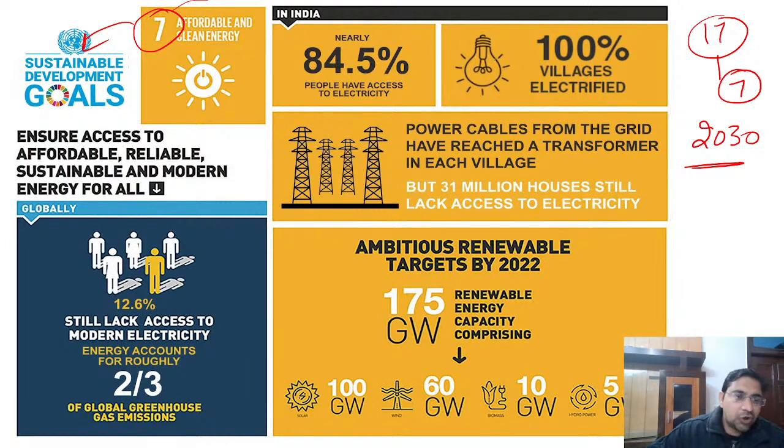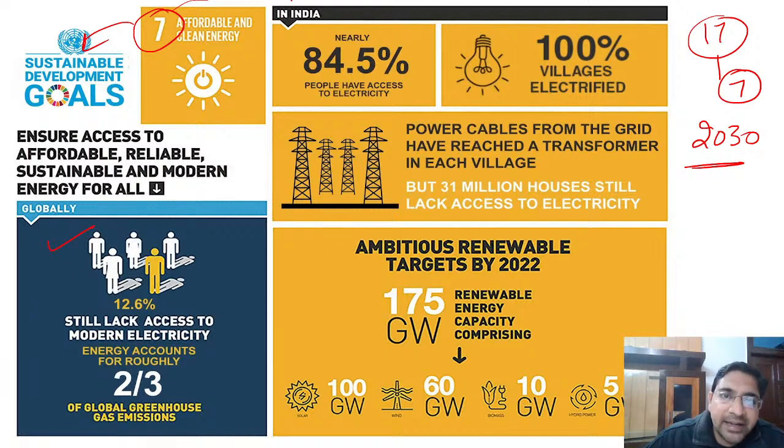Okay, so what is all this? Ensuring access to affordable, reliable, sustainable and modern energy for all. What is the global scenario right now? 12.6% still lacks access to modern electricity throughout the world. Energy accounts for roughly 2/3 of global greenhouse gas emissions.